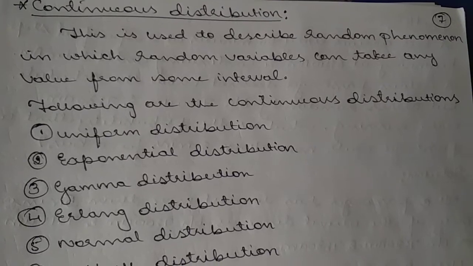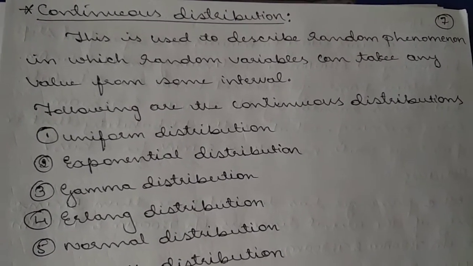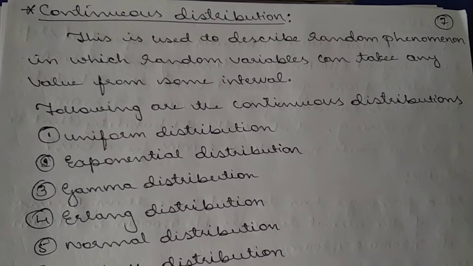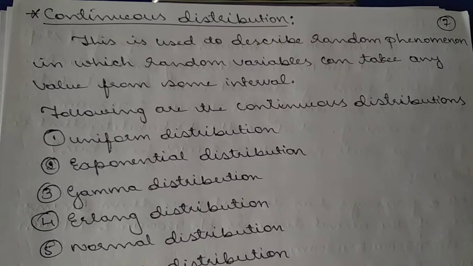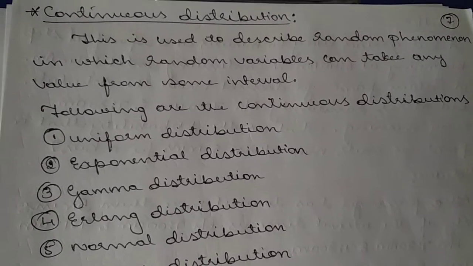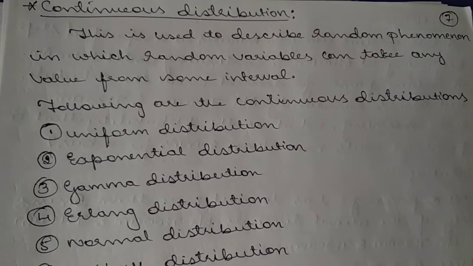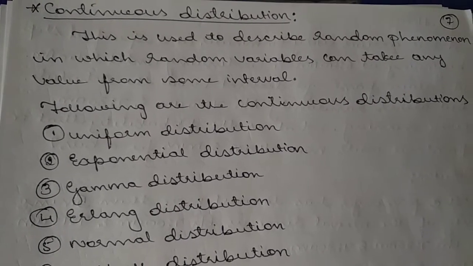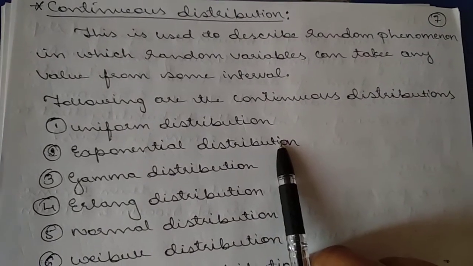Hello everyone. Till the last video we have seen discrete distribution. Now we'll see continuous distribution. You all know what you mean by continuous random variables, is it not? The random variables which lie in between any of the interval are called continuous variables. So here, what is continuous distribution? Why do we use this continuous distribution?